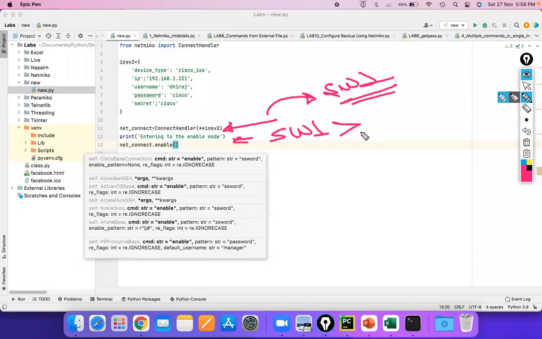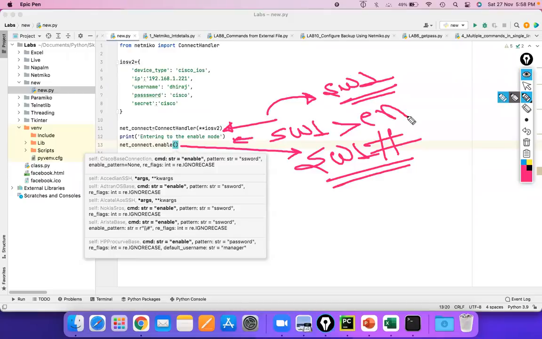I hope that you all know what modes we have: enable mode, privilege mode, and global configuration mode, right? So after hitting this command, I am now here, because I'm just writing enable. This is a particular command.